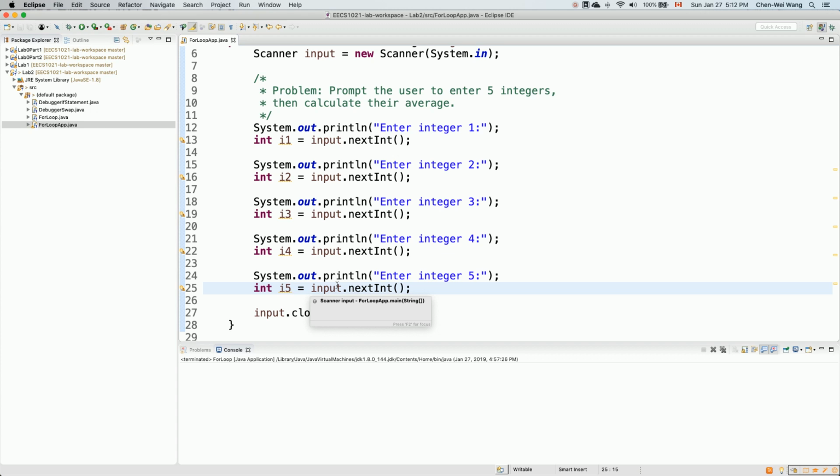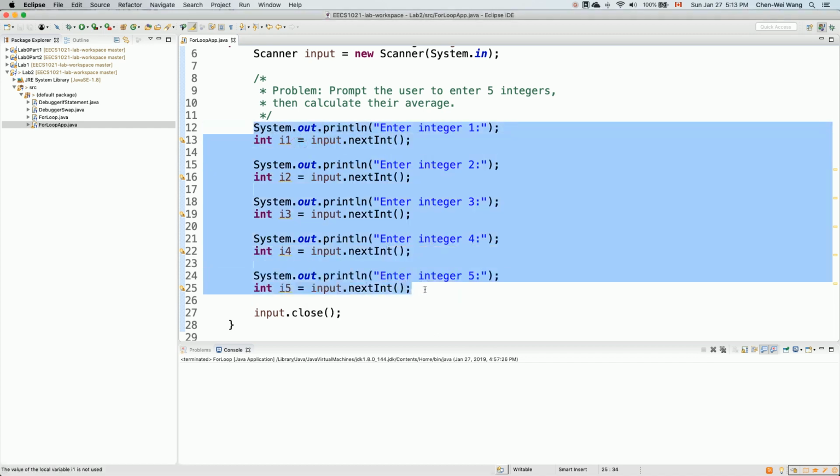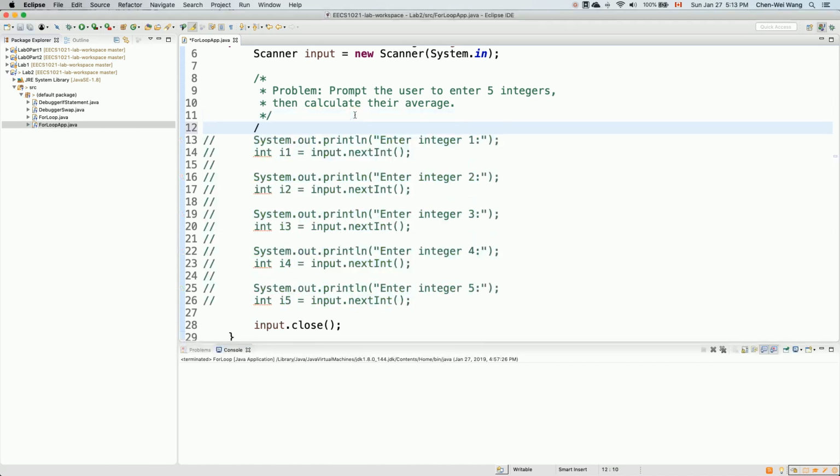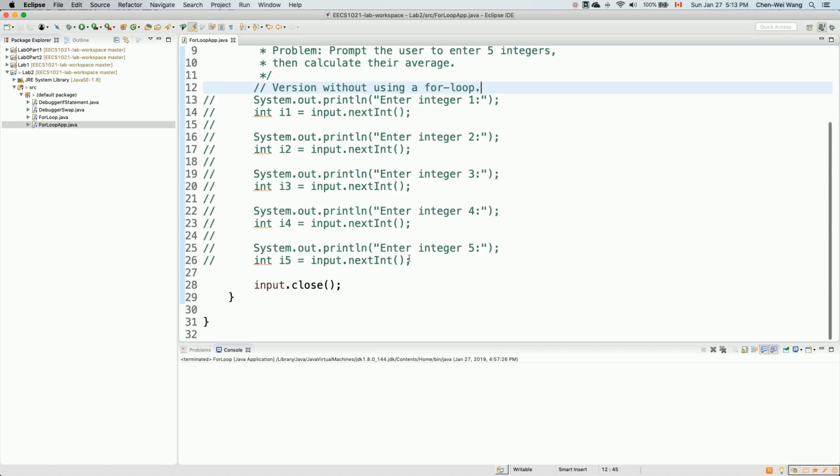So now, since we know about the for loop, this is exactly the kind of scenario where you can use a for loop. It is when you know the fixed number of repetitions you want to do. In this case, 5 times, right? Okay, let me just comment this out. Let me add a note for you: version without using a for loop. Just keep yourself reminded of how inconvenient it could be without a for loop.